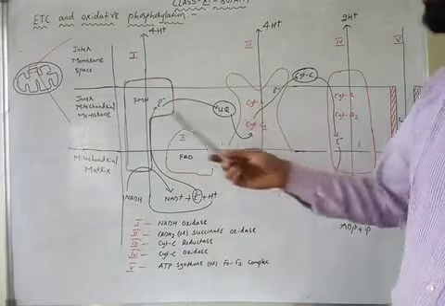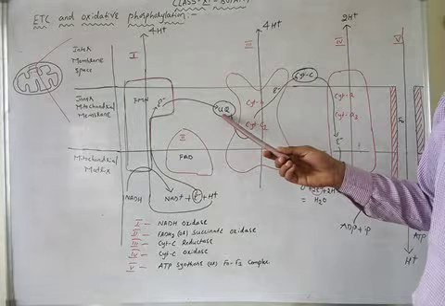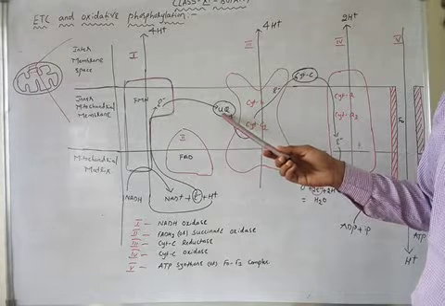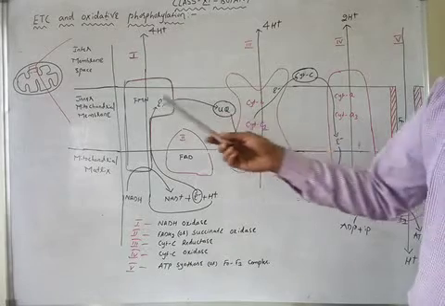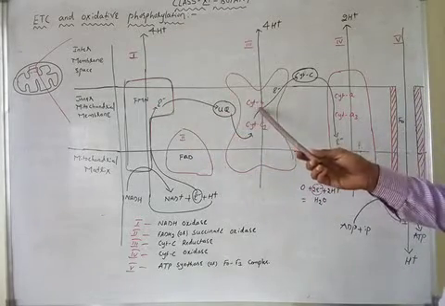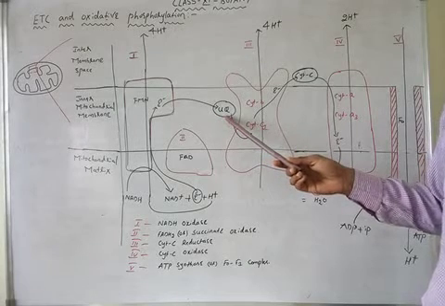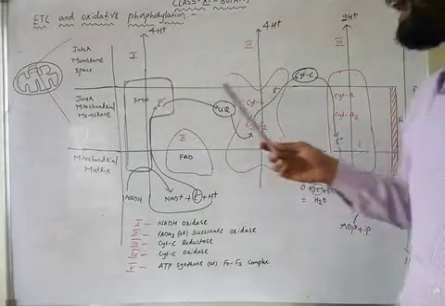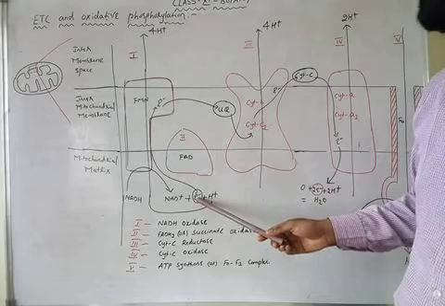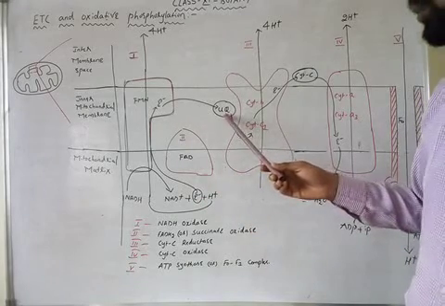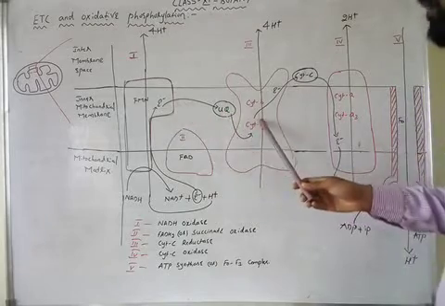How is complex 1 giving electrons to complex 3? Through the mobile carrier called ubiquinone. Ubiquinone is the mobile electron carrier connecting complex 1 and complex 3. So complex 1 takes the electrons from NADH and gives them to complex 3 through ubiquinone.